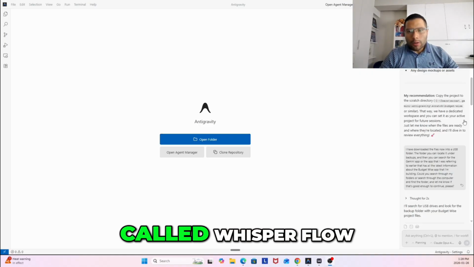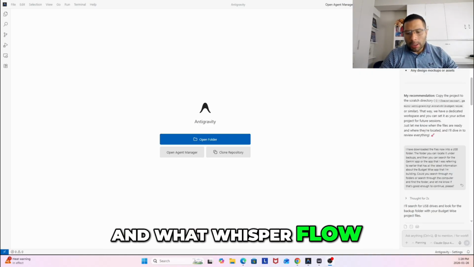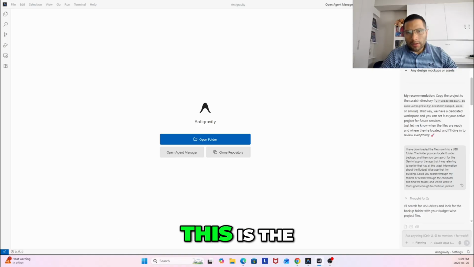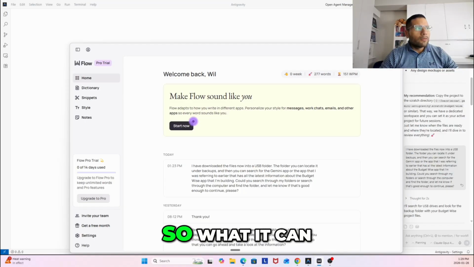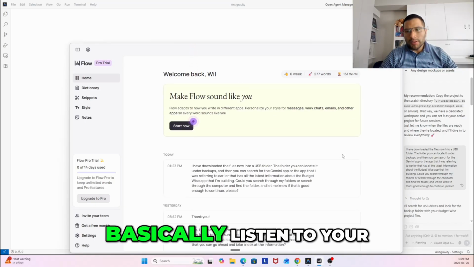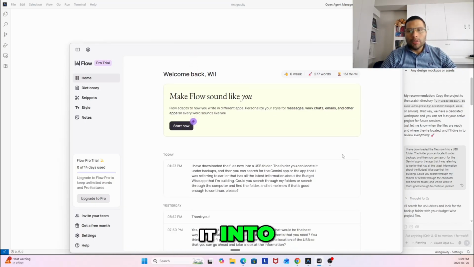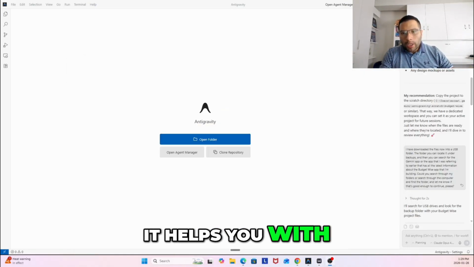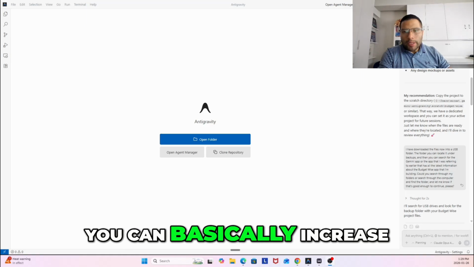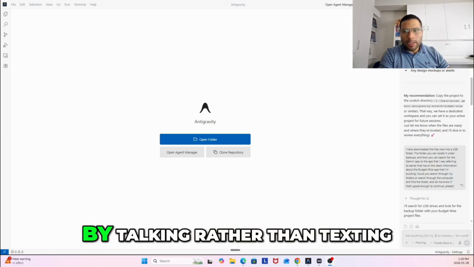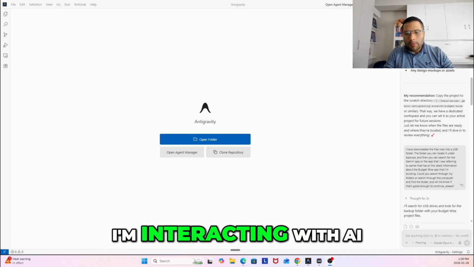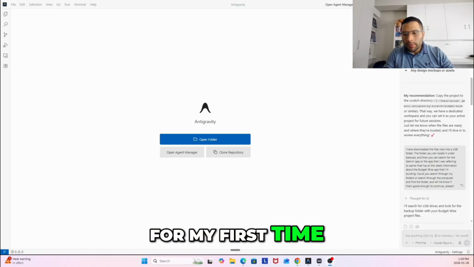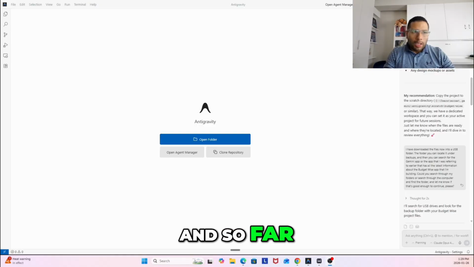It's called WhisperFlow, just if you're curious, or Flow, I believe it's called. Anyway, what it can do is basically listen to your speech and then write it into text. This way, it helps you provide more context. You can basically increase your words per minute by talking rather than texting, so it should be a lot better when I'm interacting with AI. I'm trying it for the first time to see how it works, and so far it has done great.